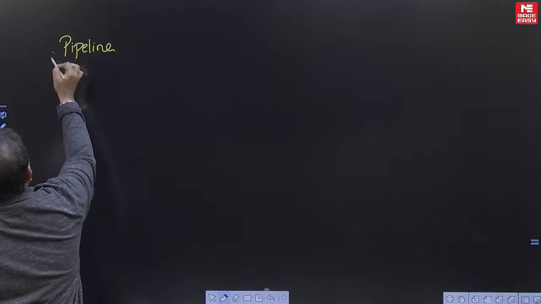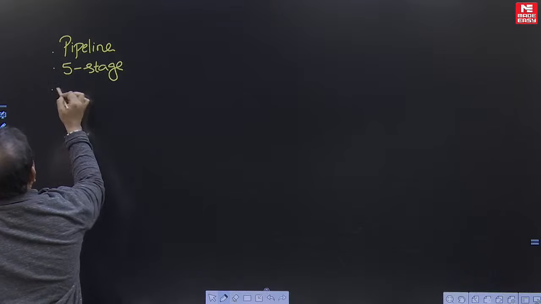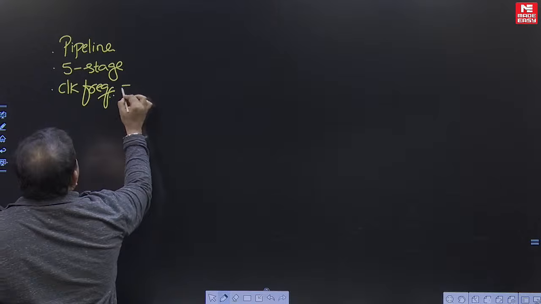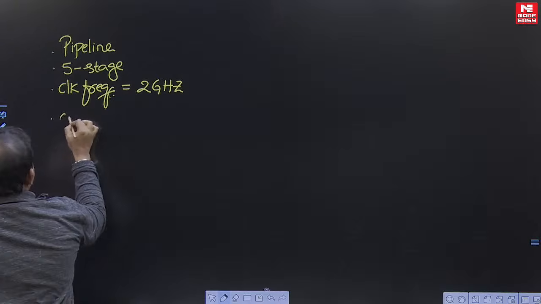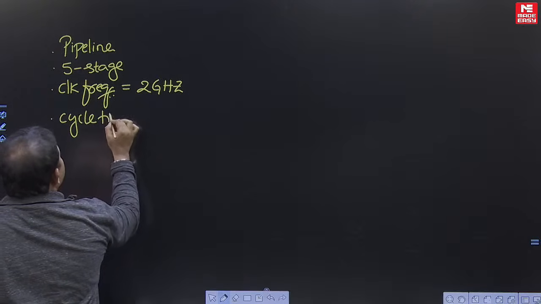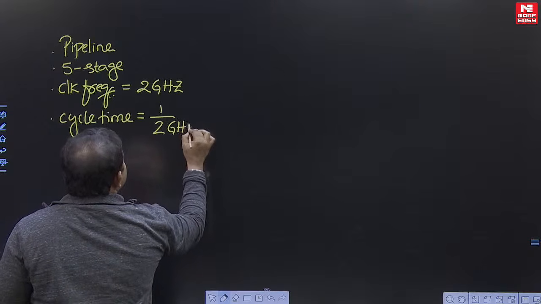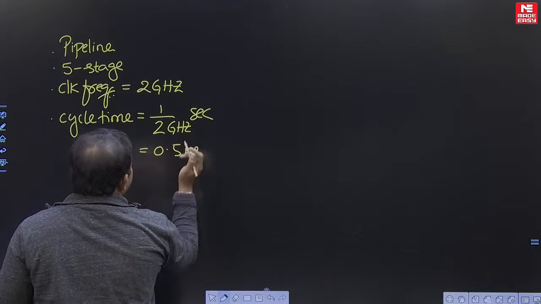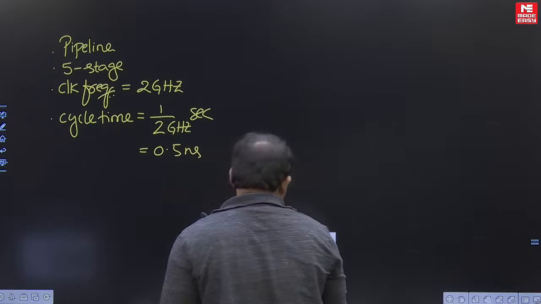Pipeline given. Okay. So how many stages? 5 stages given. Then clock frequency given. 2 gigahertz clock frequency means cycle time equal to 1 by 2 gigahertz seconds. So this is equal to 0.5 nanosecond. Cleared? Alright. Now we are going to take the pipeline without